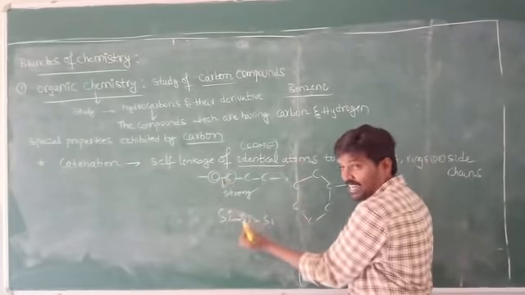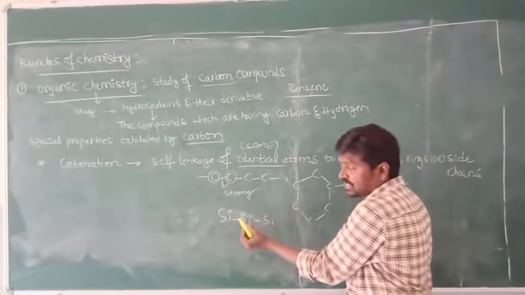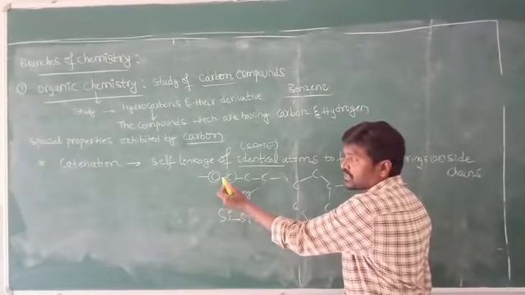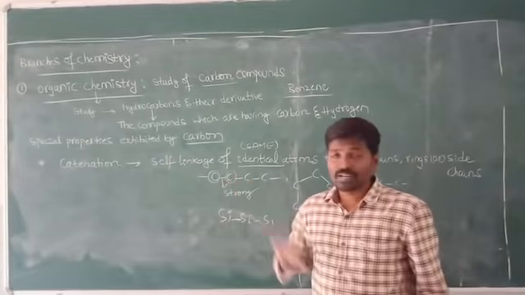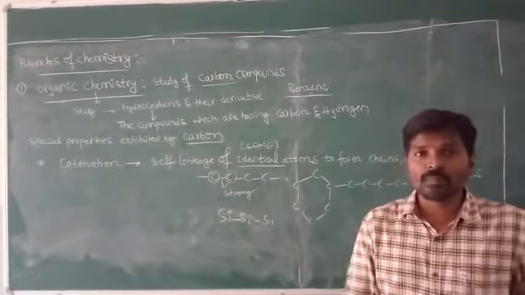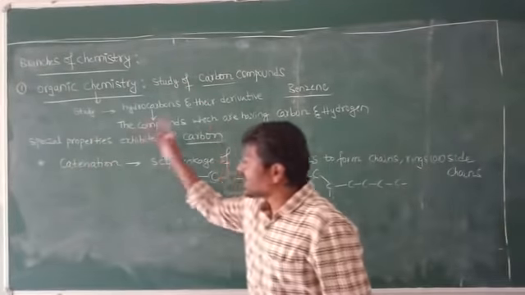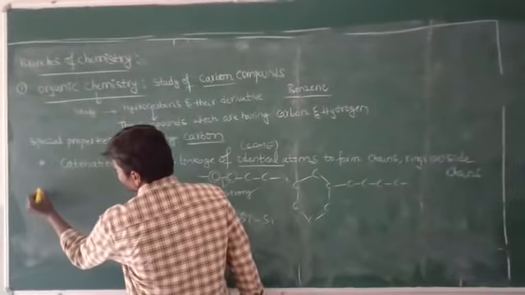But coming to silicon, the size is increased here. Due to that reason, the strength of the bond is less when compared to carbon. That's why carbon exhibits the high catenation power. So this is regarding the first special property exhibited by carbon. Next, coming to the second one.